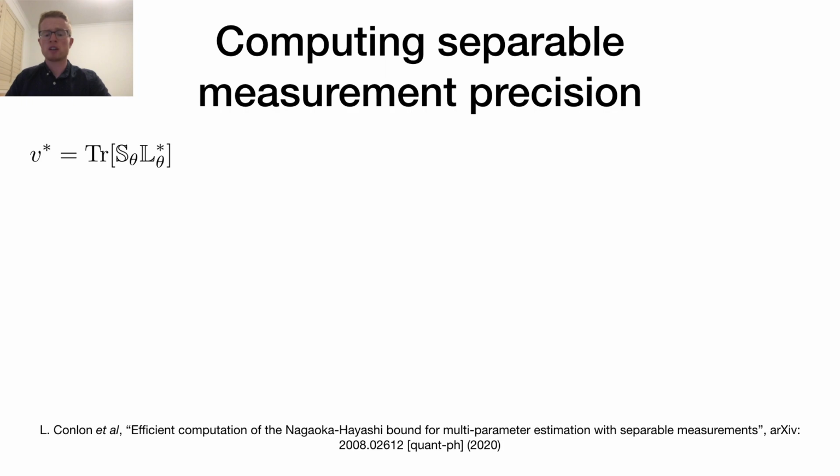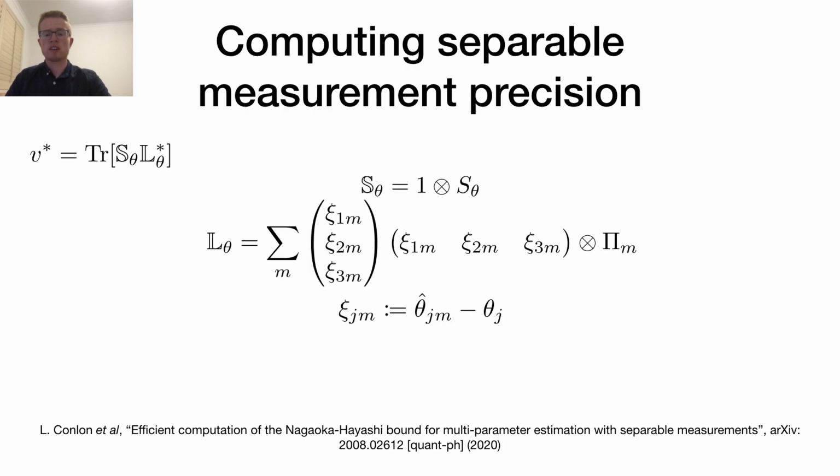Without going into too much detail, we write the variance from the optimal POVM and estimator as V star. This is the best possible measurement precision when restricted to separable measurements. We write V star in terms of S theta and L star theta. S theta is an extension of the quantum density matrix of the probe state in an extended classical quantum Hilbert space. L theta is a set of operators on the same extended Hilbert space made up of the tensor product of the classical matrix of error elements with different POVMs.